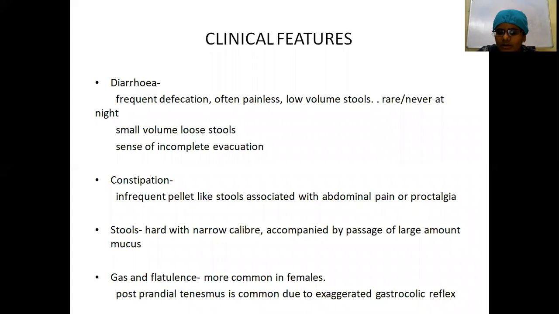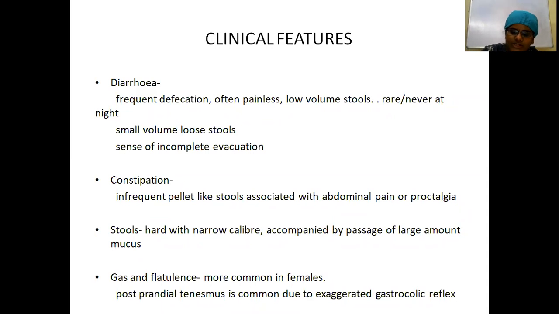The other clinical feature which can be seen in these patients is flatulence. These people will complain of a bloating sensation. This is most commonly seen in females. Postprandial tenesmus is also common. It's due to an exaggerated gastrocolic reflex. This is also most commonly seen in females.